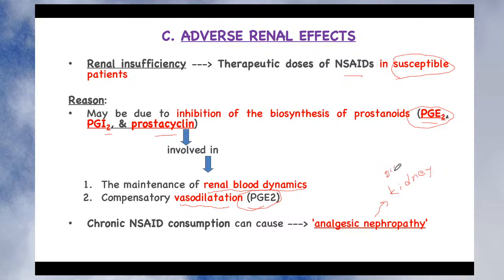Why is this happening? Because there is less formation of these beneficial prostaglandins which are responsible for maintenance of renal blood dynamics and compensatory vasodilation. Due to that, there is less blood supply to the kidney, which may produce analgesic nephropathy. So this may be a very severe side effect of chronic NSAID consumption.